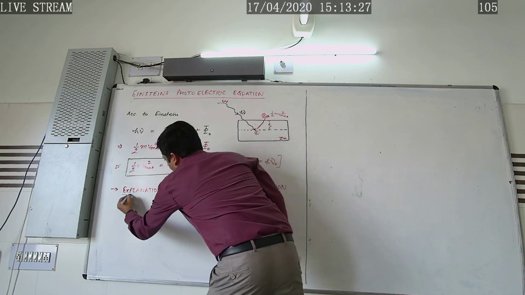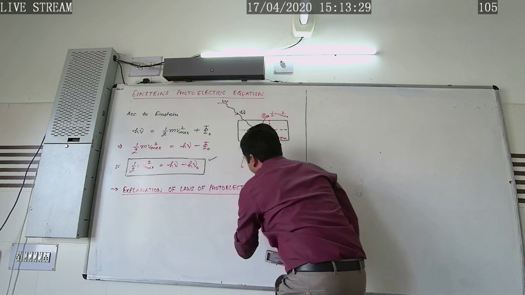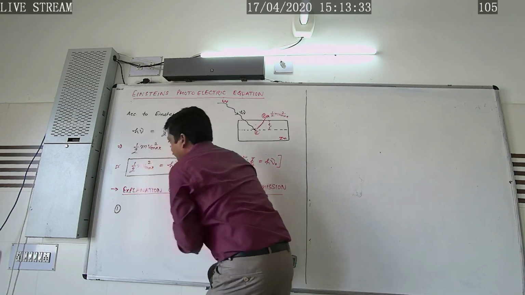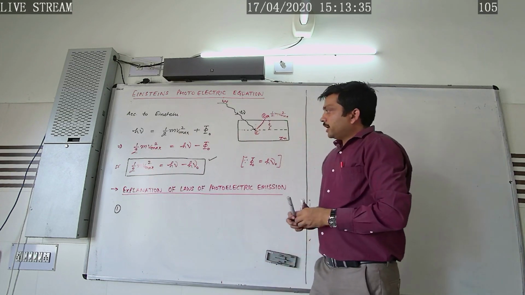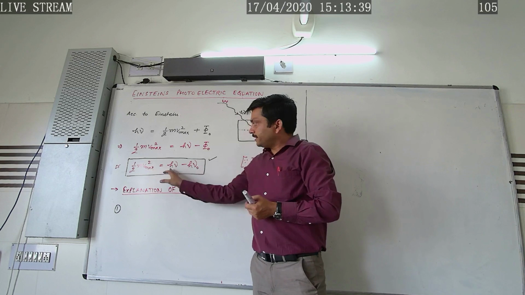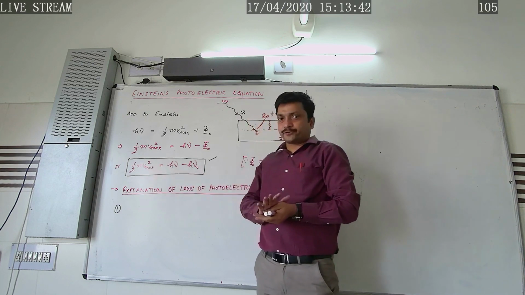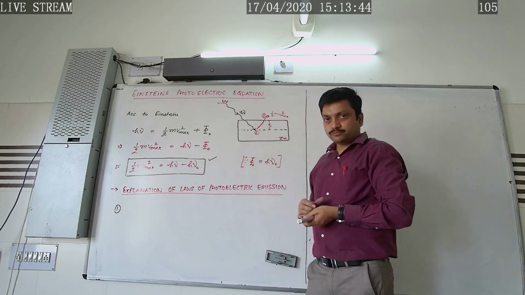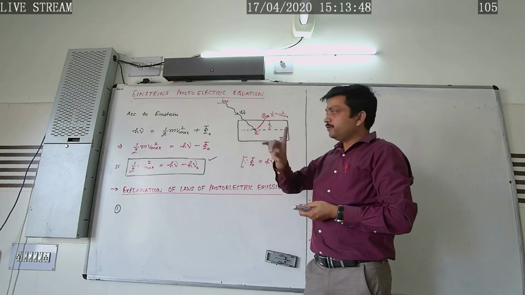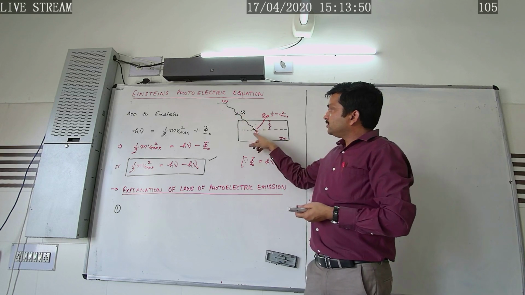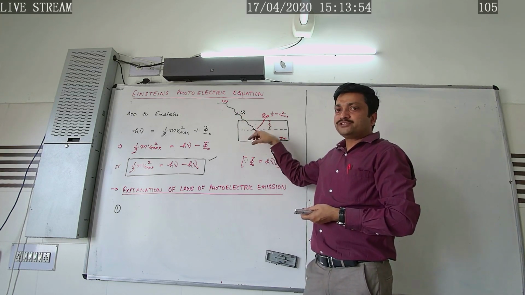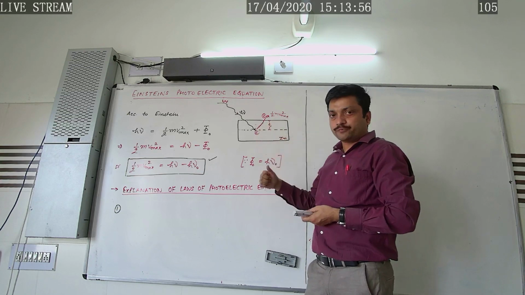So how can we explain the laws of photoelectric emission? According to Einstein's photoelectric equation, the kinetic energy of the emitted photoelectron should be positive, because photoelectric emission takes place only when the frequency of incident radiation is greater than the characteristic frequency of that metal, called the threshold frequency.